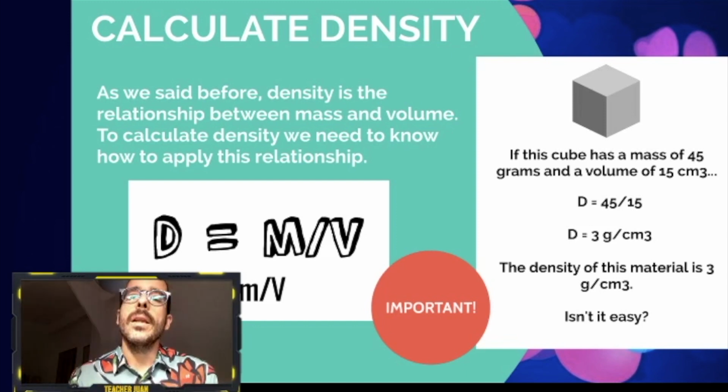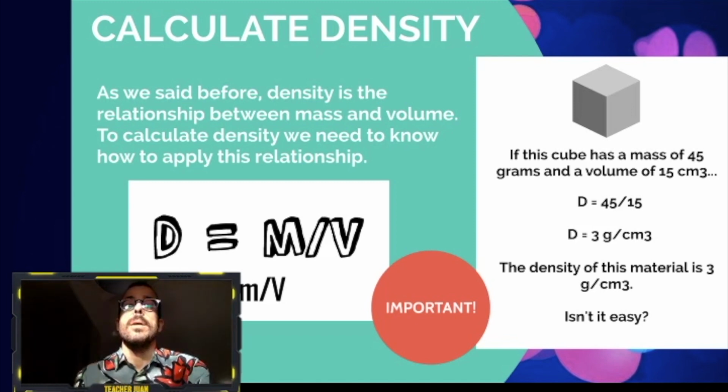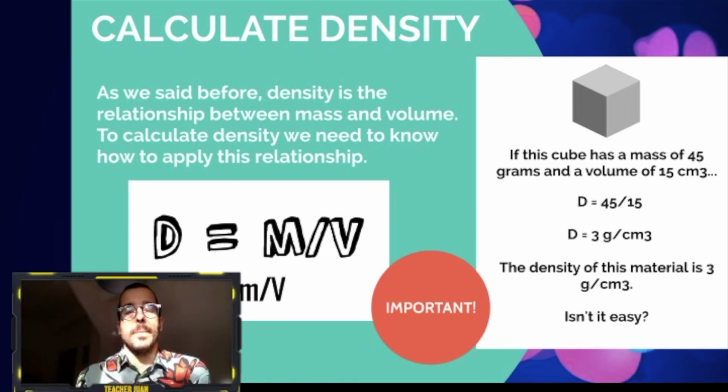Let's see this little cube. If this cube has a mass of 45 grams and a volume of 15 cubic centimeters, you calculate it: density equals 45, that is the mass, divided by 15, that is the volume, and finally you've got the density of this cube, that is 3 grams per cubic centimeter.